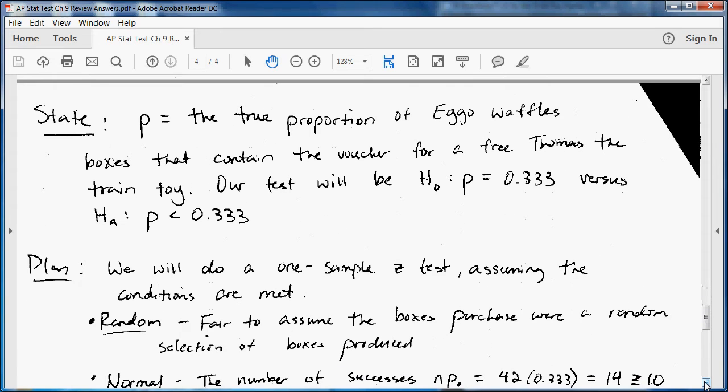Okay, this is answering the question about the Eggos, our lovely favorite four-step process. First, P, that's the true proportion of Eggo waffle boxes that contain the voucher for a free Thomas the Train toy. Our test will be the null hypothesis that P is equal to 0.33 versus the alternative hypothesis, what we suspect, which is that the proportion is less than 0.333. Since we're doing proportions, we will do a one-sample z-test, assuming the conditions are met.